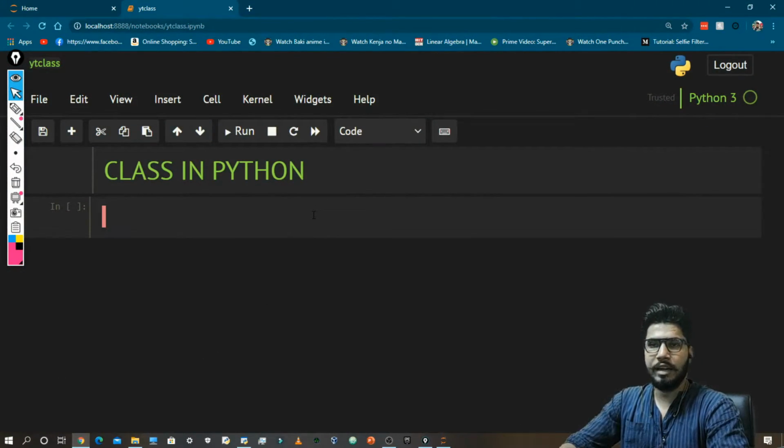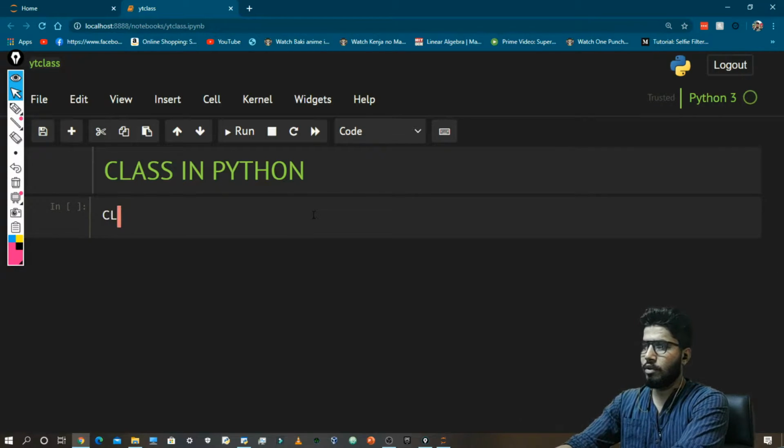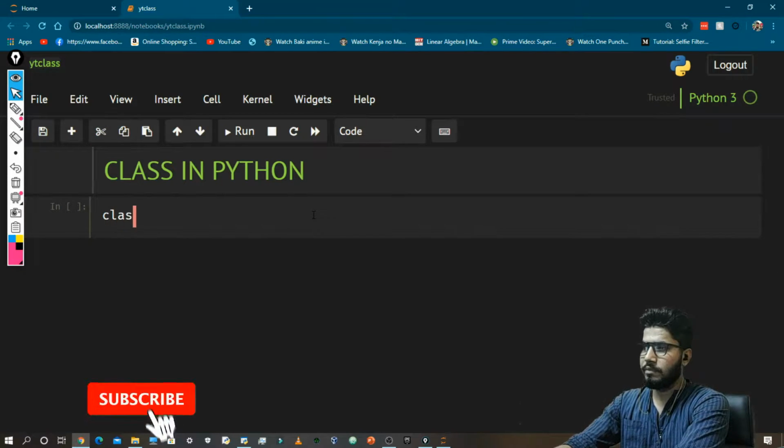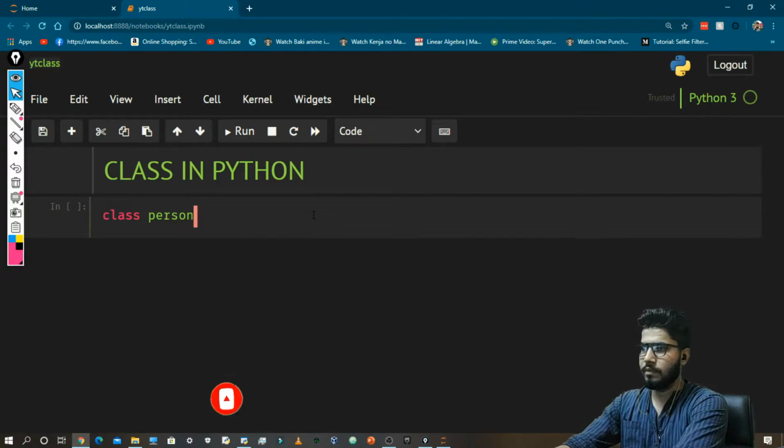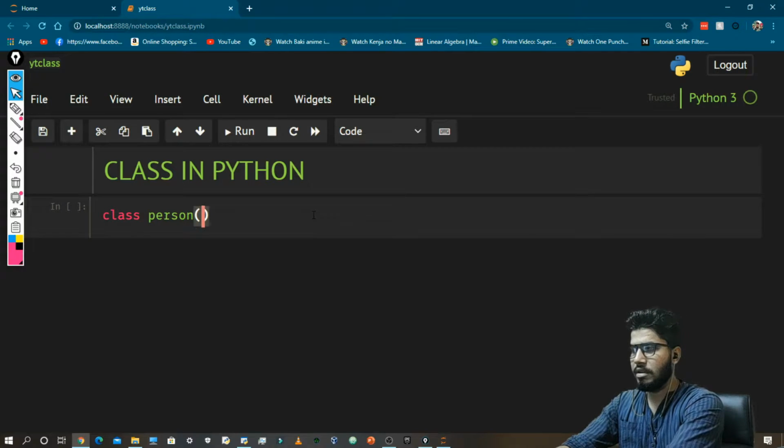So how can you define a class? First of all, you need to use the class keyword, then type a space, and then name the class, Person, as I was talking about. And you can use brackets or not, it is up to you.